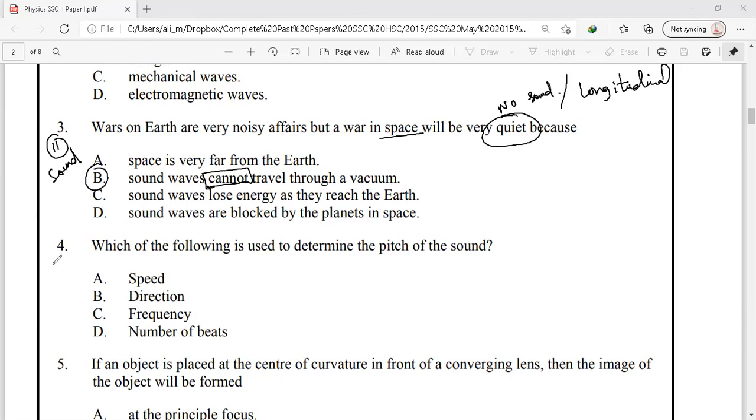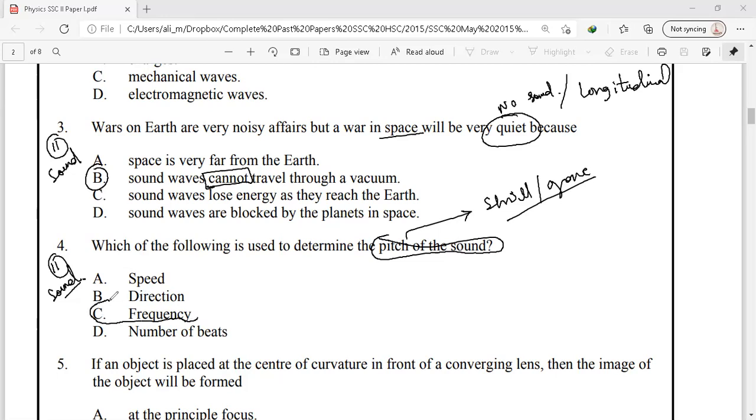Question number 4. This is again from our chapter number 11, sound. Which of the following is used to determine the pitch of the sound? We know that pitch is a characteristic of sound that distinguishes between a shrill and a grave sound. A shrill sound means high pitch, and a grave sound means low pitch. This pitch of the sound depends upon the frequency. This means that high frequency means shrill sound and high pitch, and a low pitch is a grave sound and has low frequency.